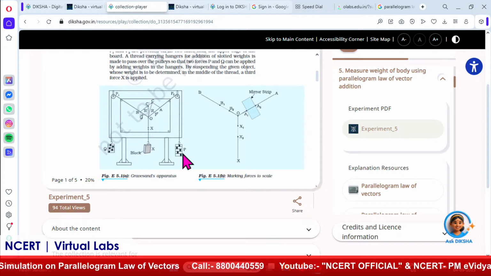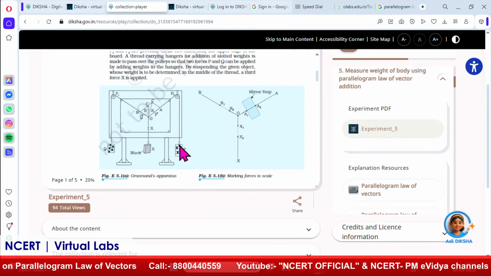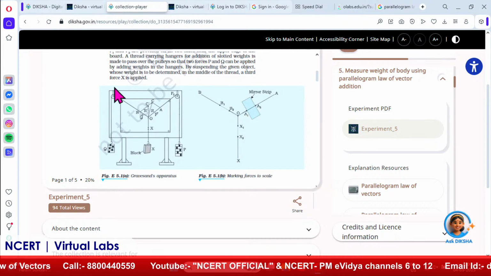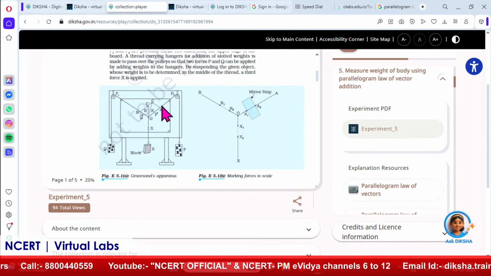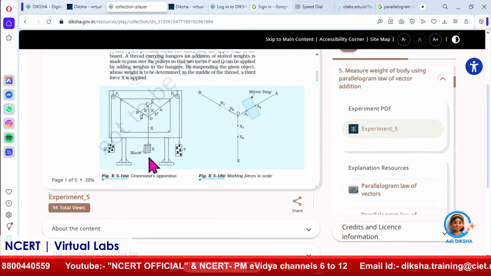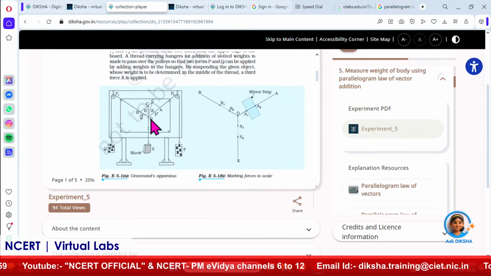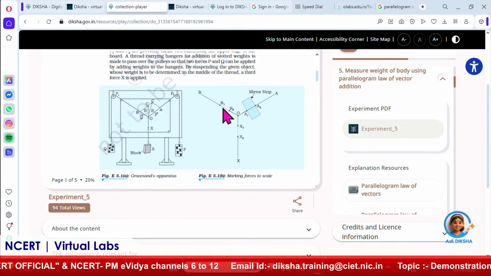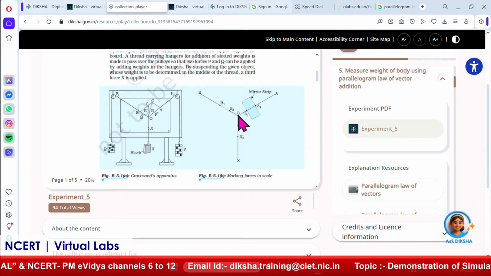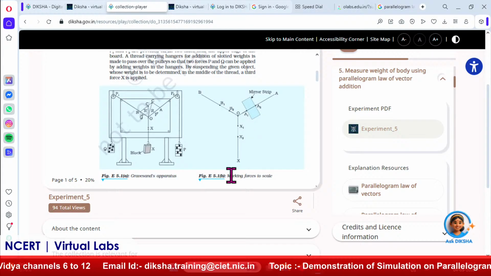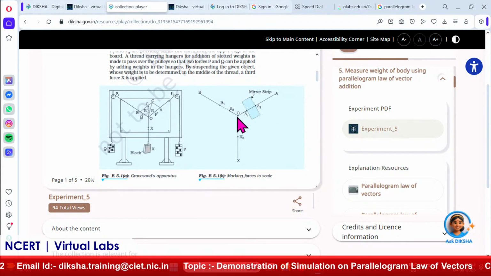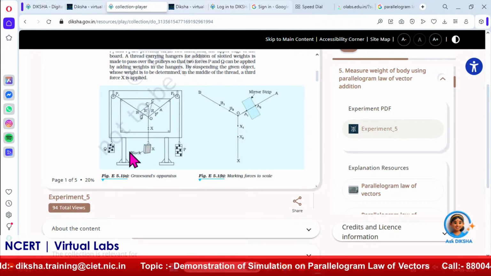As we put the slotted weights, a certain force acts along the string. You can see one force over here, one force over there, and at the central point there is some unknown weight. Here we can see the three components, as I have already mentioned in the theory part. O is the common point, and OA, OB and OX are the three terminals where the equilibrium exists at a certain point by putting certain weights.